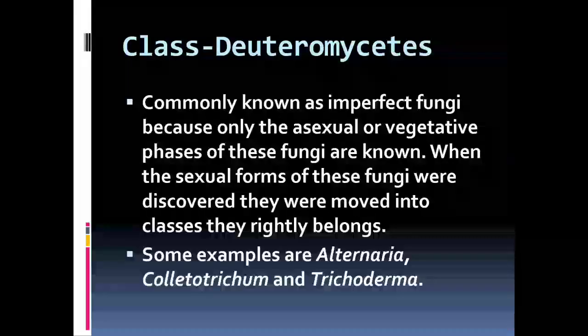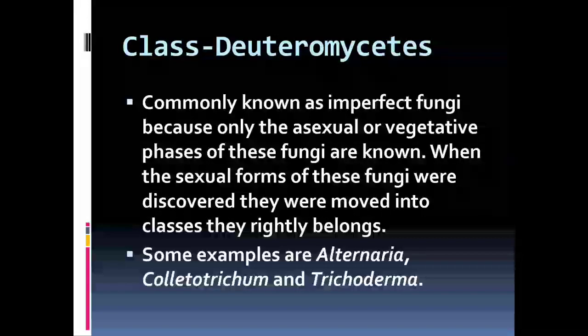The last group of the fungus is known as the Deuteromycetes. It is known as the imperfect fungus because only the asexual mode of reproduction is known, and the sexual phase of these fungi is not known. When the sexual form of this fungus is discovered, they will be moved into the class they rightly belong to, either the Phycomycetes, the Ascomycetes, or the Basidiomycetes. A few examples are Alternaria, Colletotrichum and Trichoderma.